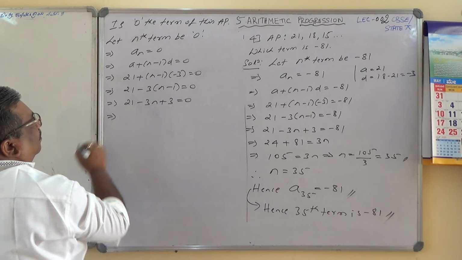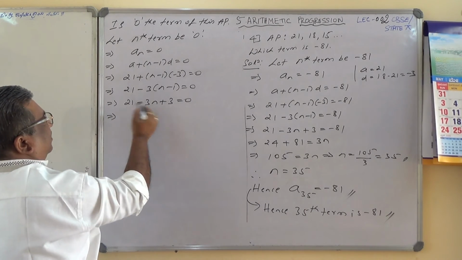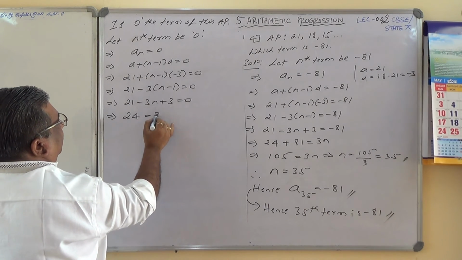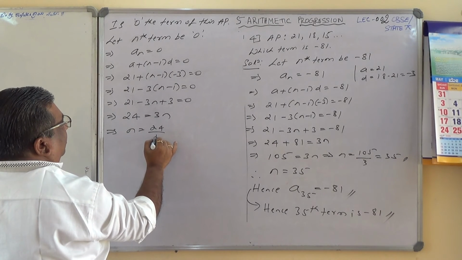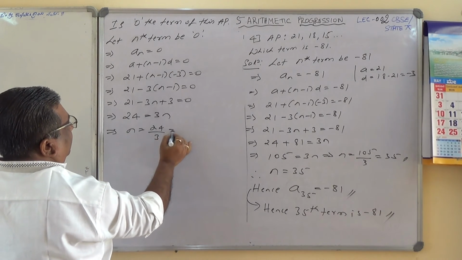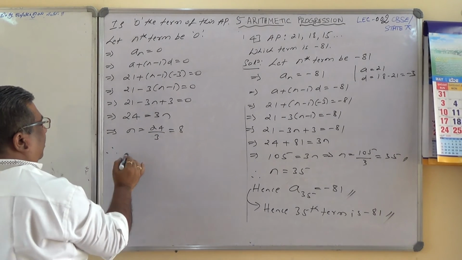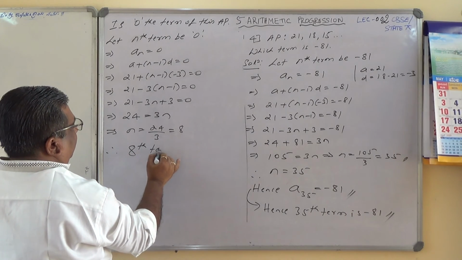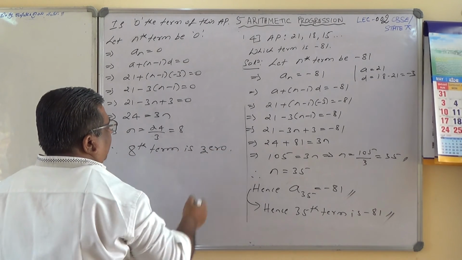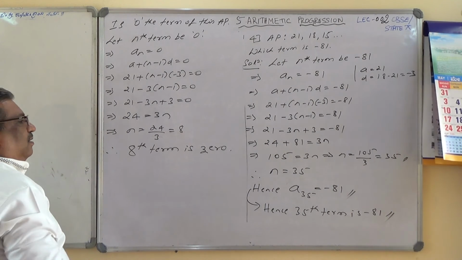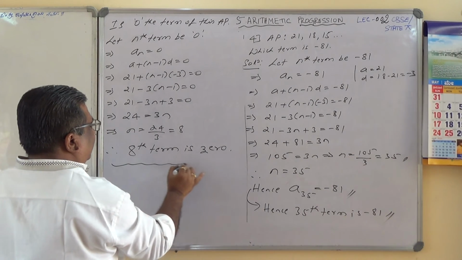Okay, so 3n goes to that side, this is 24. Implies n equals 24 by 3, which is 8. Therefore, the 8th term is 0. Check whether the 8th term is 0 or not. How do you cross verify it?